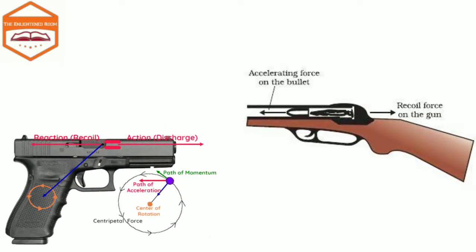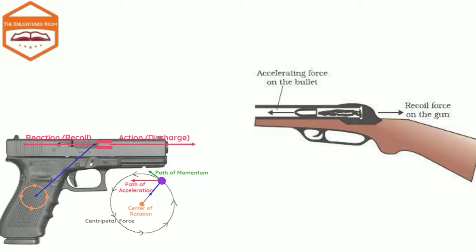According to this picture, both the bullet and the gun are at rest. Both have their individual masses. So when the bullet is fired from the gun, the bullet comes out of the gun with a greater speed, and the gun absorbs a jerk in the backward direction. And that jerk is known as the recoiling of the gun.